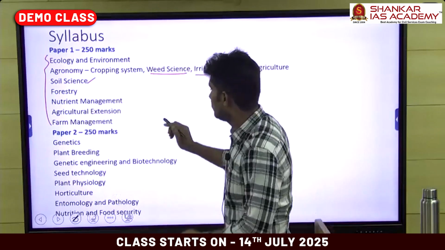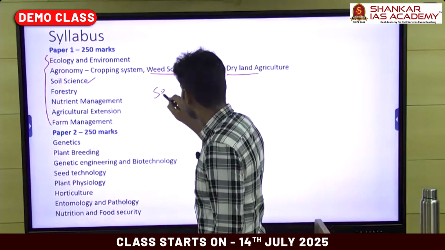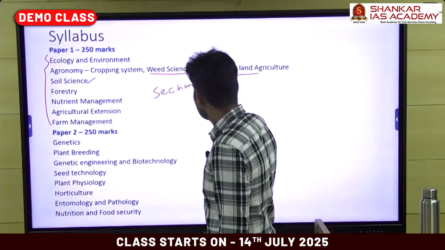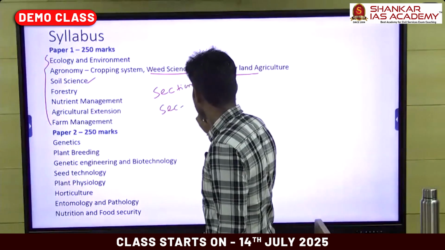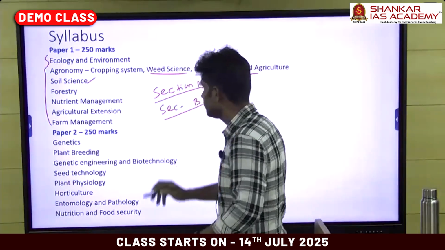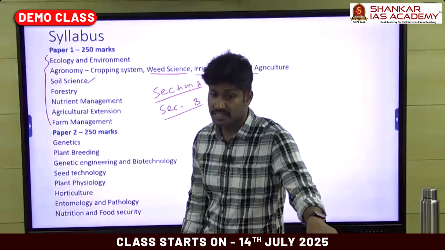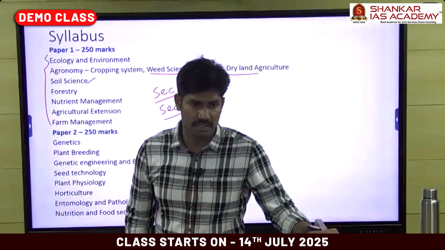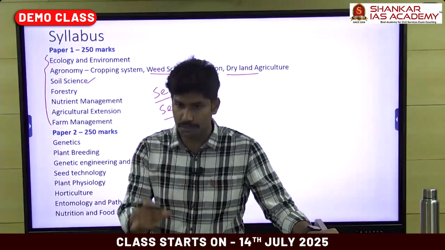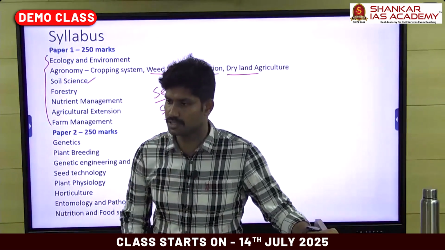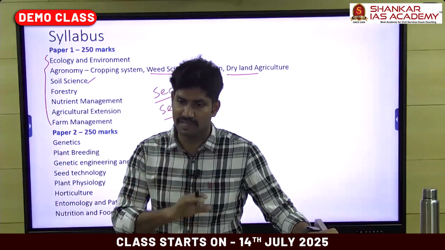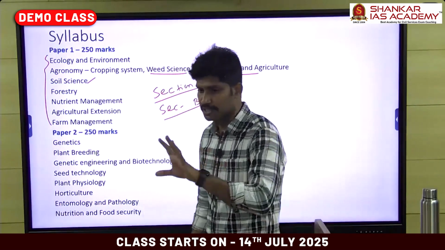Each paper in our exam is divided into 2 sections, Section A and Section B. In our optional, we have choice. In the GS paper, there is no choice: they ask 20 questions and you have to attempt all of them. But in the optional, there are 8 questions.